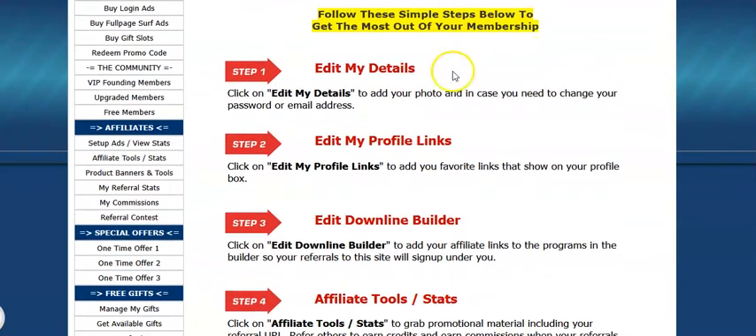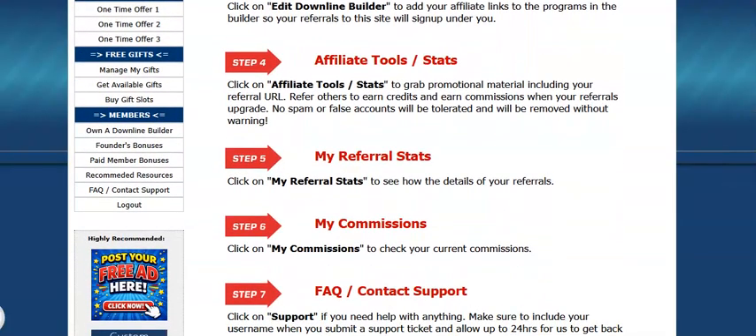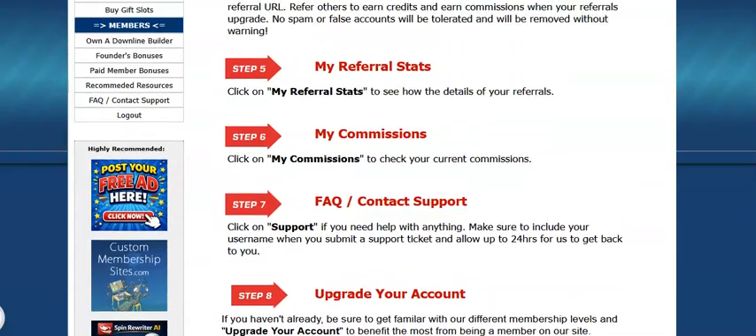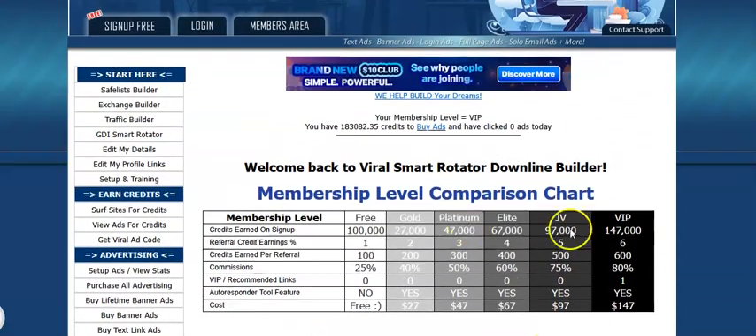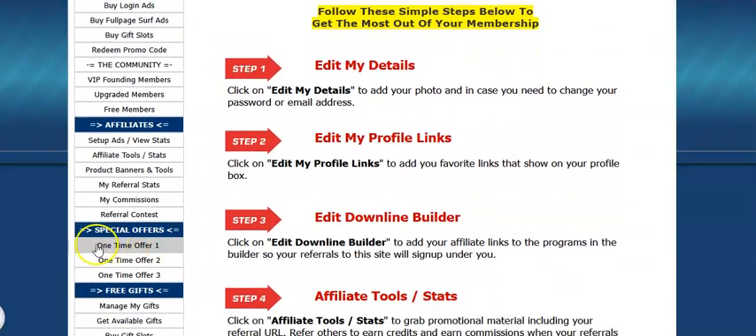But this is what I wanted to show you, the steps. Edit your details, profile links, put the downline builder tools in there, your affiliate links in there. Okay, it's all right here, and then you can do this for free, and if you decide to upgrade your account, you can do that. There's one-time special offers right here. Okay, and that is it.